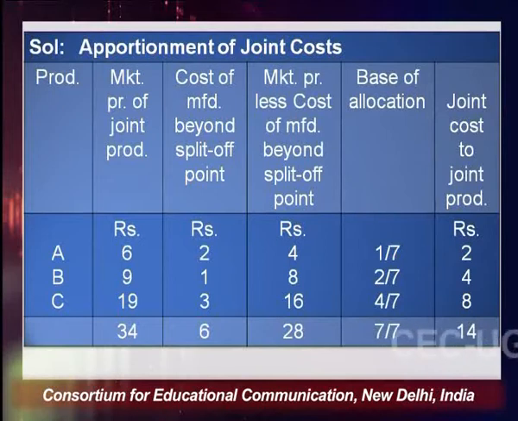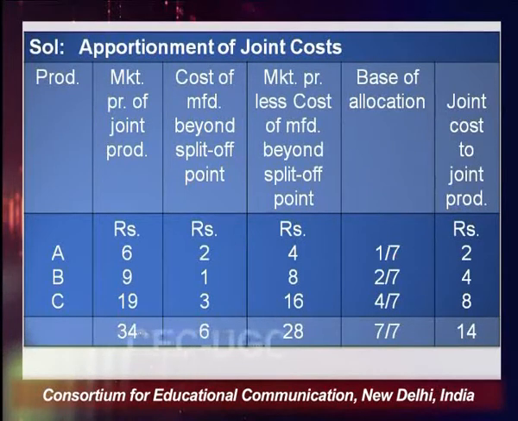So, what is the market price before split off? For this, what we will do is take the market price of the joint product minus the cost incurred after the split off: that is 6 minus 2, 4 rupees; 9 minus 1, 8 rupees; 19 minus 3, 16 rupees. Friends, this is very important. If the market selling price is given on the joint product, it is not the price at the split off stage, it is the price at the final stage. So 6, 9, 19 is the final price if you sell it in the market after further processing. You are not being given the price at the split off stage.